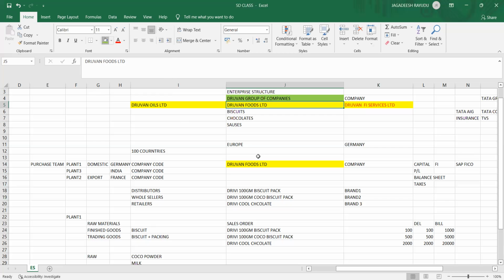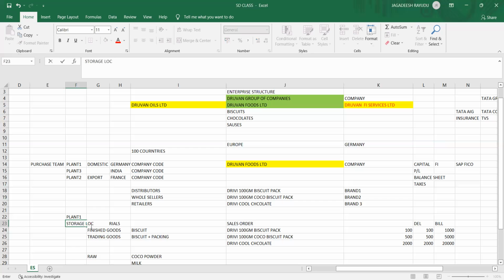So for foods, you require a company code, and you require a plant to manufacture the biscuits and to store the stock. You require a storage location. Storage location is nothing but the place where you are storing the goods.